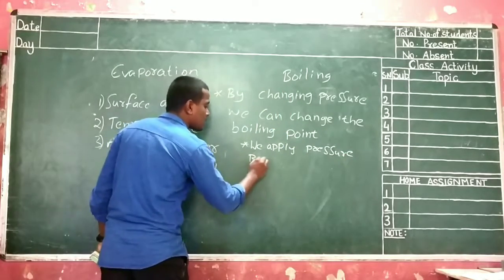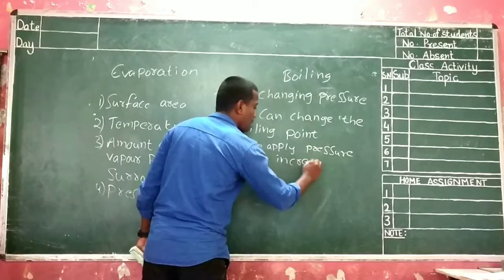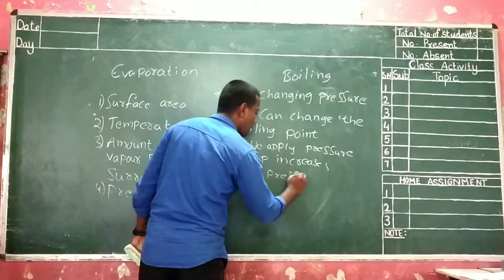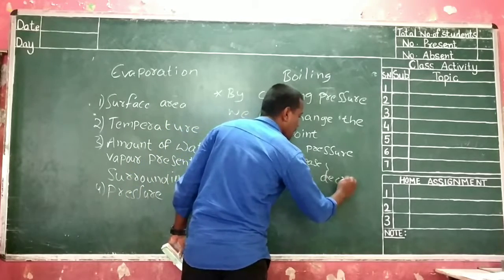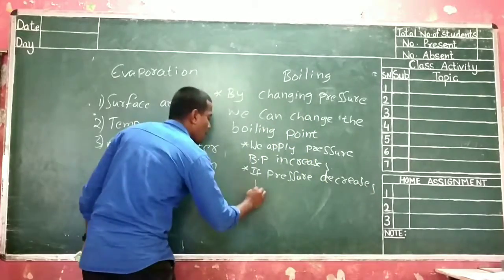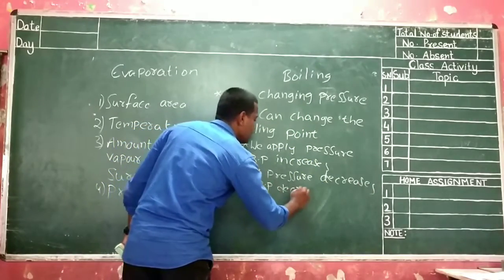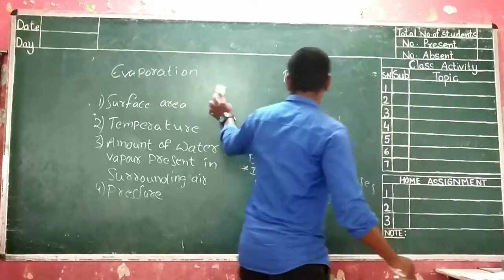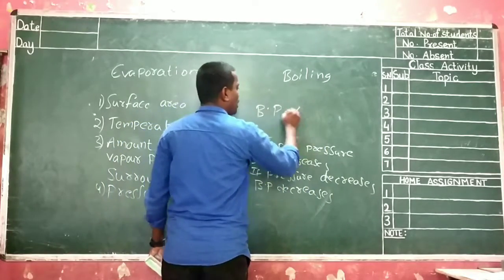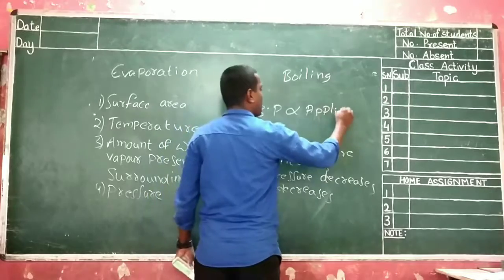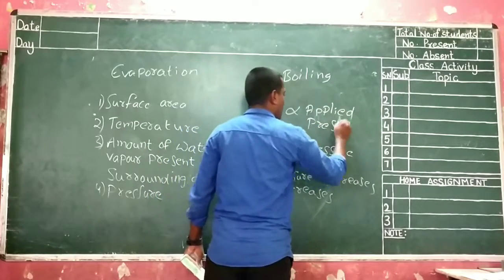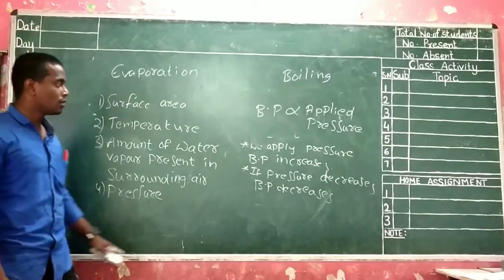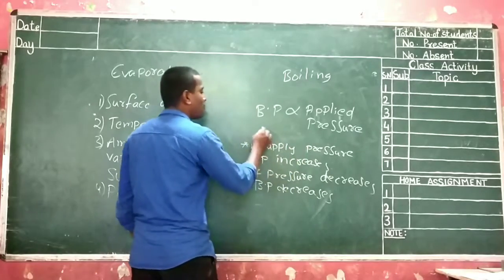So, if we apply pressure on water, the boiling point increases, and if pressure decreases, the boiling point decreases. So boiling point is directly proportional to applied pressure. This is the case only for water.